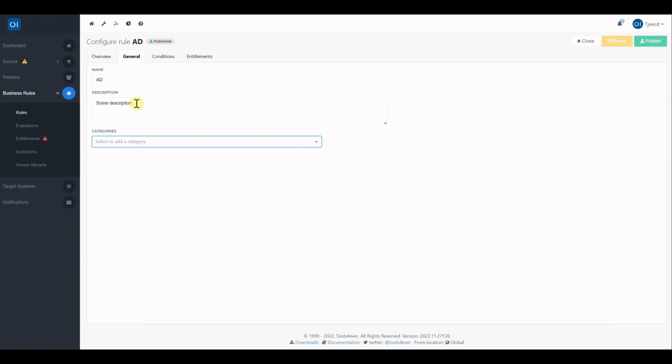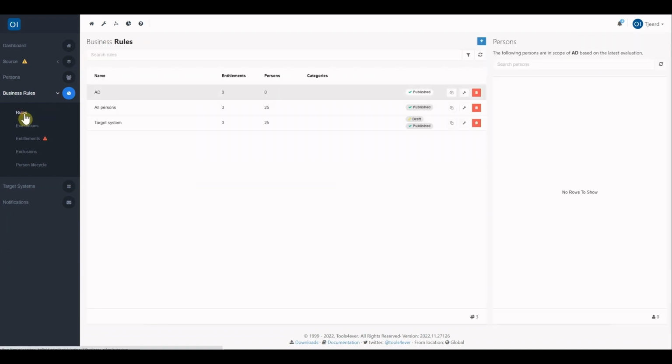So when a description is added, you can add a text like, "Here is some description text." You can see that it's being automatically saved, so you don't have to publish it for the description to become available. If you would like to see the text of the description, just hover over the business rule, and a message will show up containing the name and the description. A remark on this is that you will be limited to a maximum of 500 characters on the description at the moment.